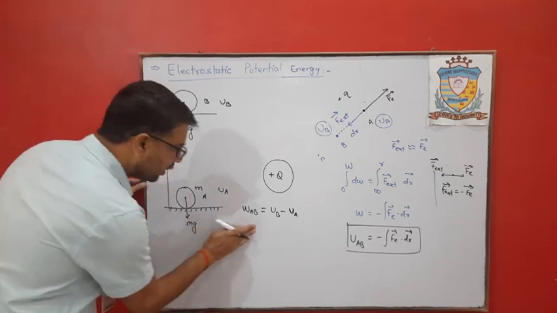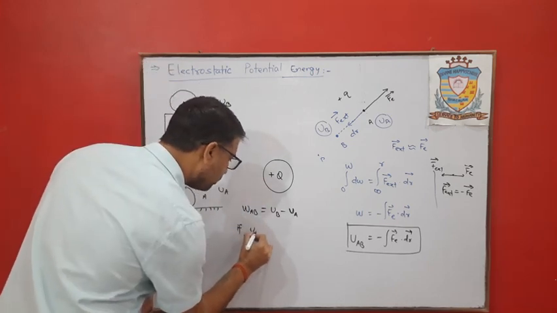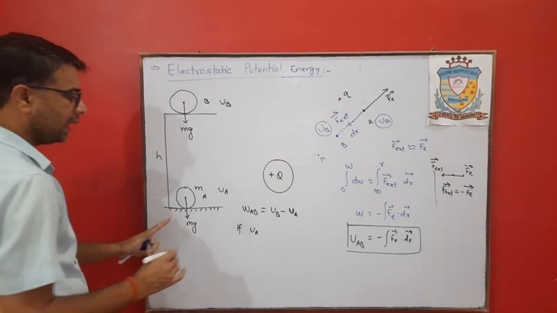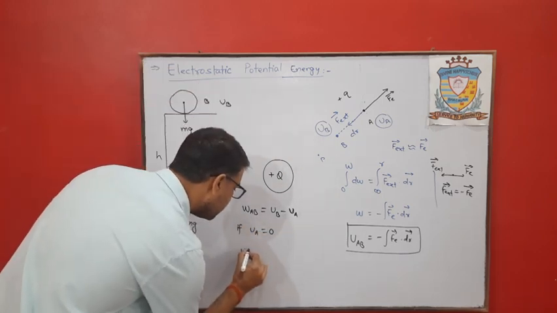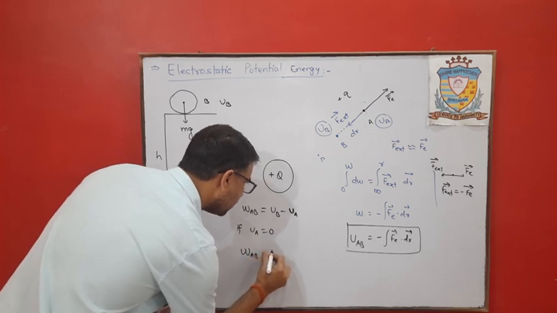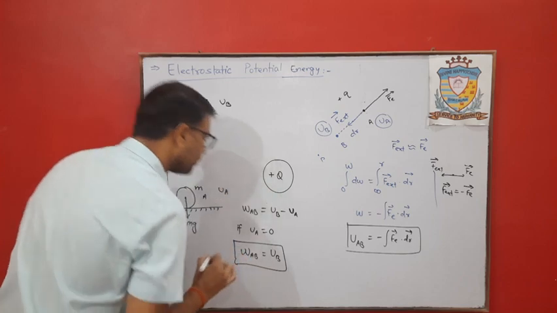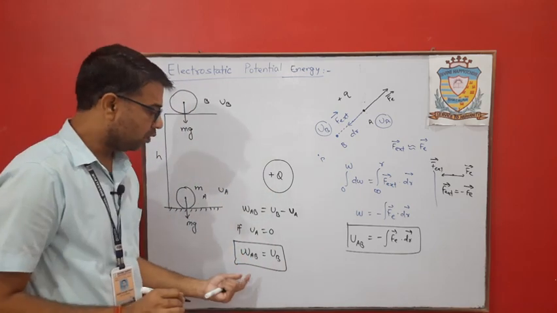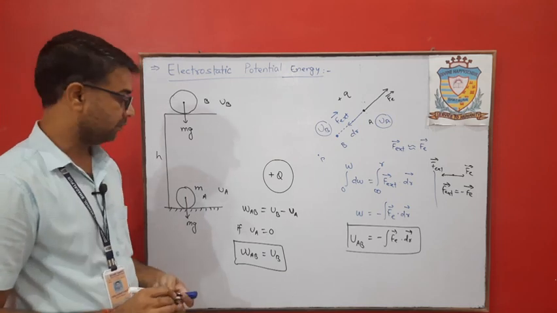If the potential energy at A is equal to 0, in that case the work done from A to B will be the potential energy at point B. The total work done will be considered as the potential energy at point B. Clear?